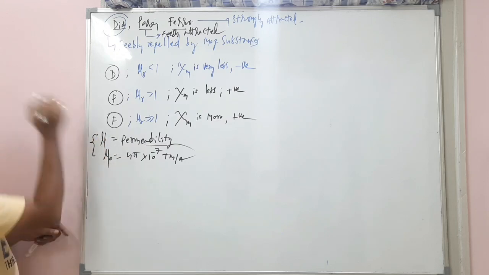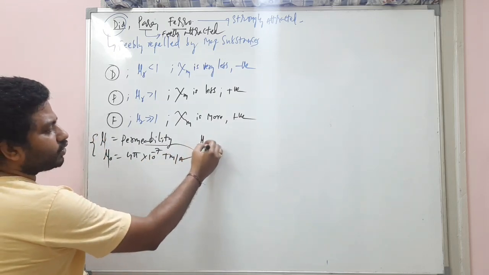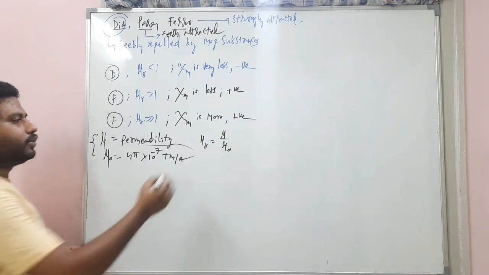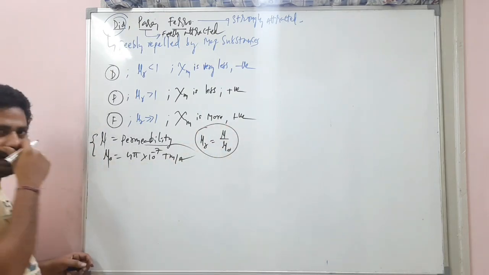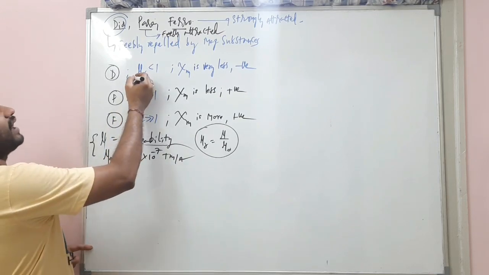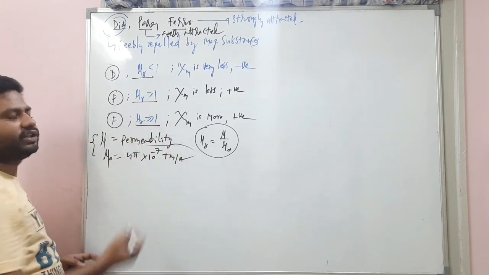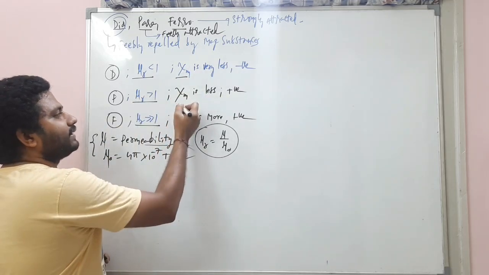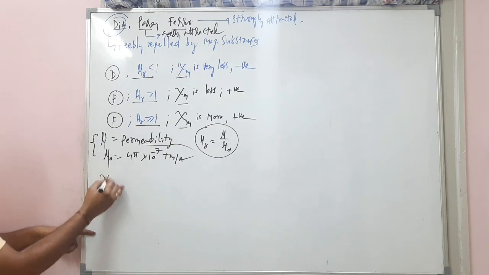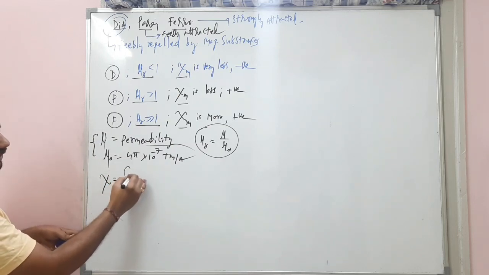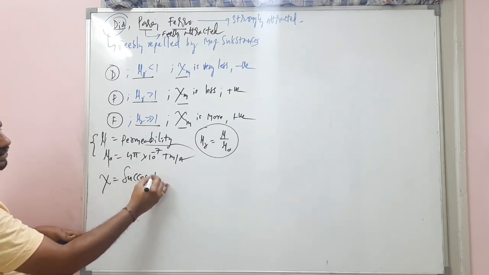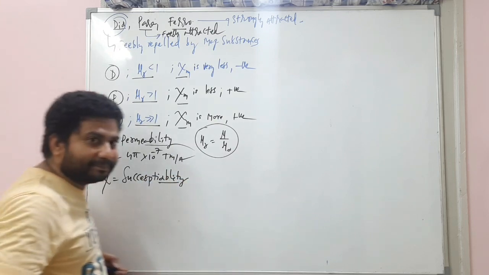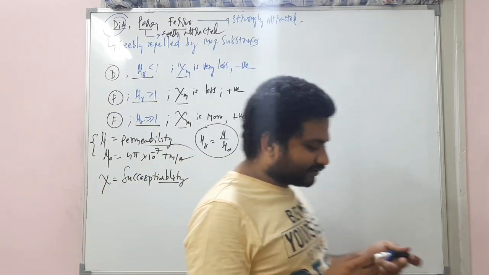So now, these two together, we write mu r is equal to mu by mu naught. Mu r is equal to mu by mu naught. Remember, right? I hope you understand. So these are the values, and it is very important for the objective type exams. Now, coming back to this. What is xi? Xi is called susceptibility. This is also an ability. Alright?